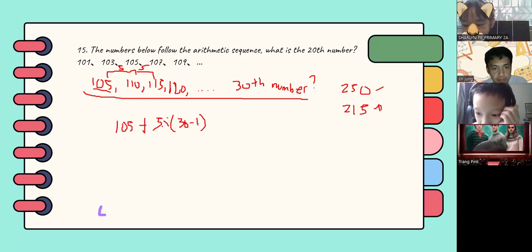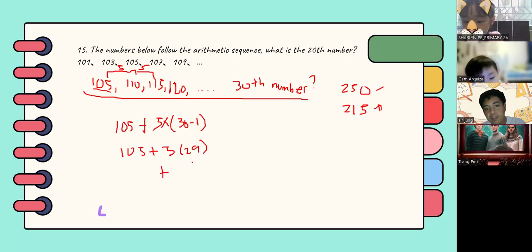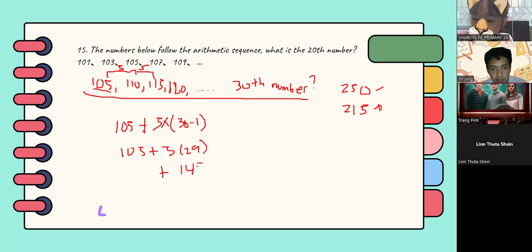So 105 plus 5 times 29. So how much is 5 times 29? 145. Yes, that's correct. So 105 plus 145, which is equal to 250.